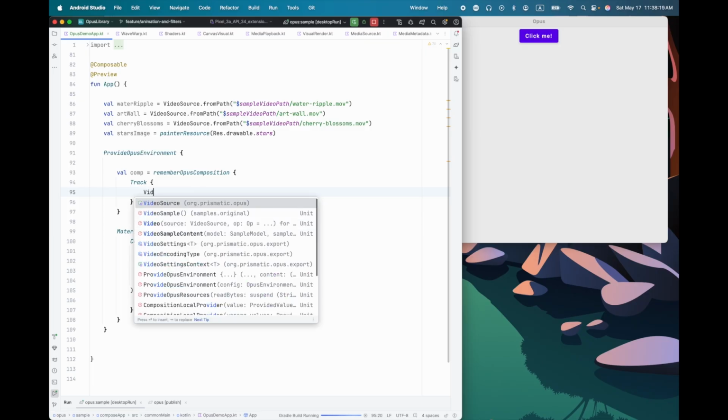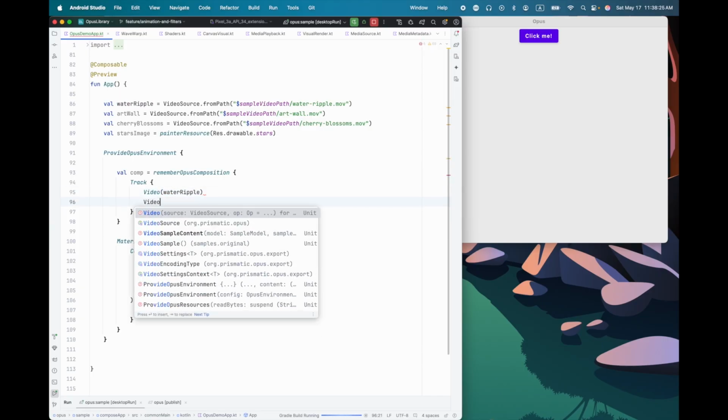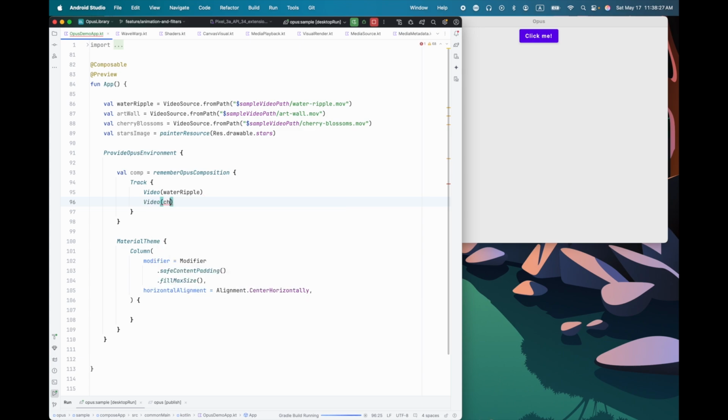And then inside of a track, let's just put some videos. So I'll start with a water ripple video, and then we'll do the cherry blossoms video. So now I have a video timeline with the water ripple video playing first, followed by the cherry blossoms video.